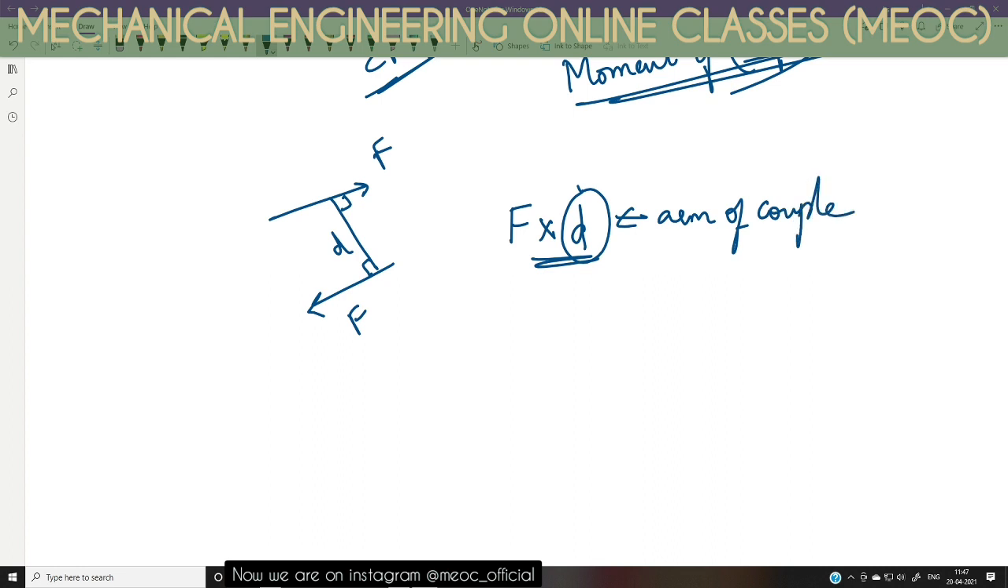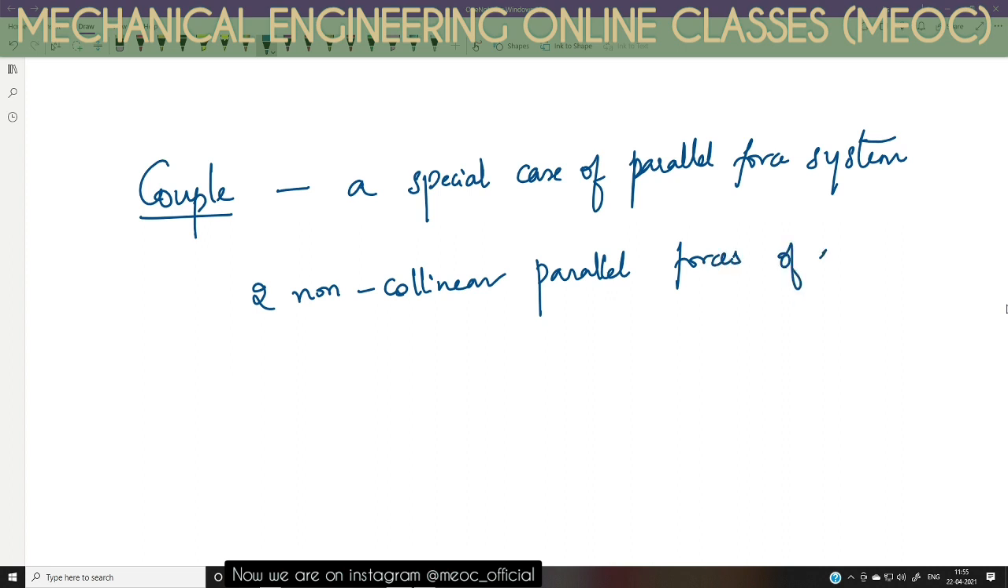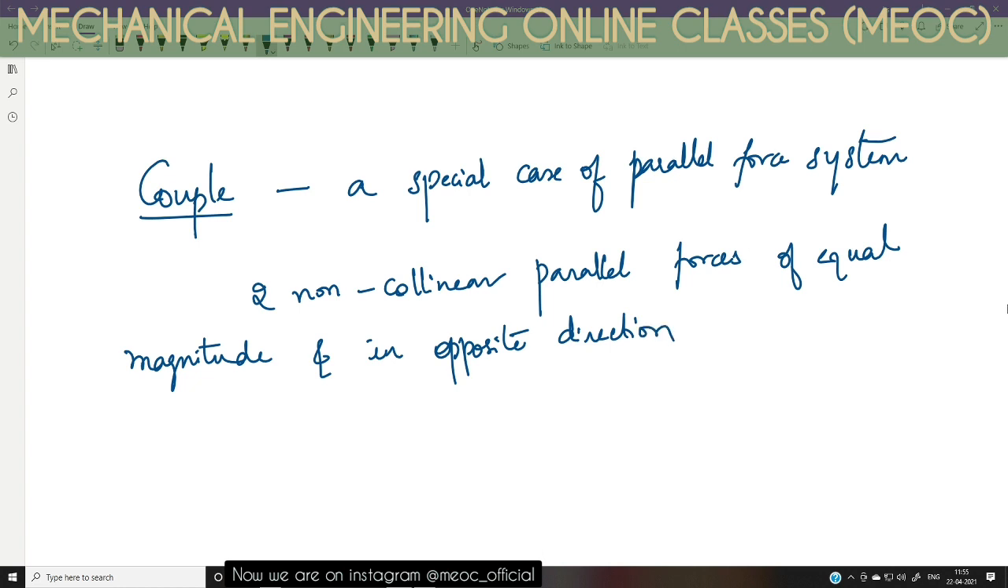So this is a special case of parallel forces that will produce a rotary effect on a rigid body. So a couple is a special case of force system where two non-collinear parallel forces of equal magnitude and in opposite direction form a couple. This is a special case of parallel forces that will produce a rotary effect on a rigid body.